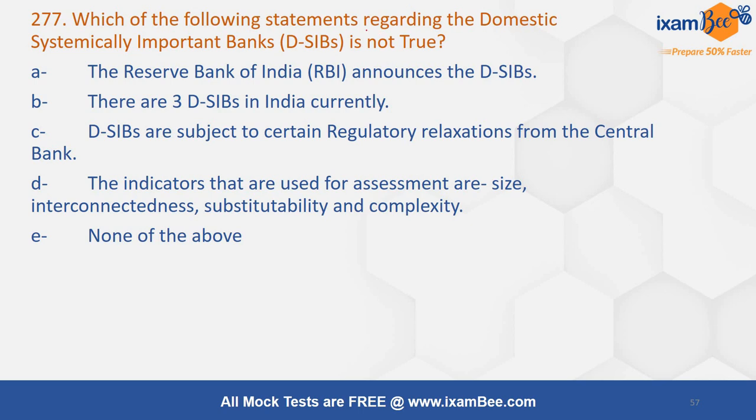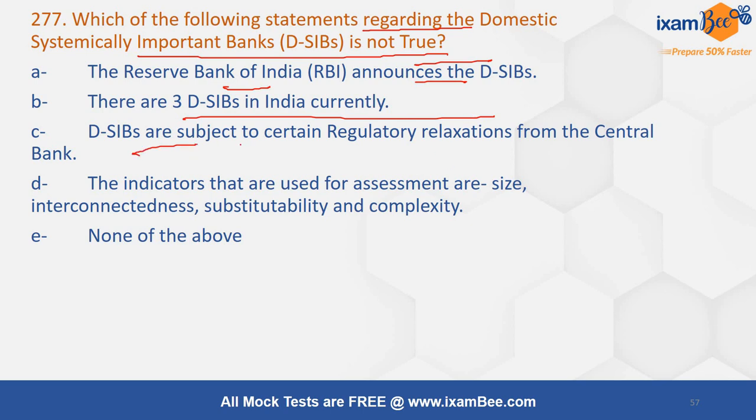Which of the following statements regarding the domestic systemically important bank is not true? We often talk about DSIBs. RBI announces DSIBs. This is true. There are 3 DSIBs. You have to remember the 3 domestic banks: SBI, ICICI and HDFC. DSIBs are subject to certain regulatory relaxation from the central bank. Is it regulatory relaxation or regulatory tightening? The indicators that are used for assessment are size, interconnectedness, substitutability and complexity. None of the above.